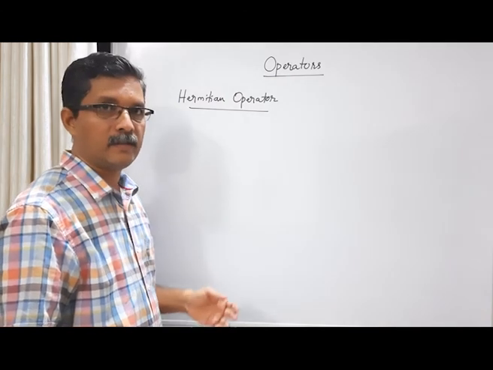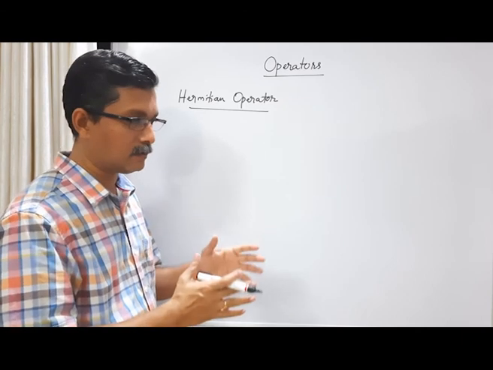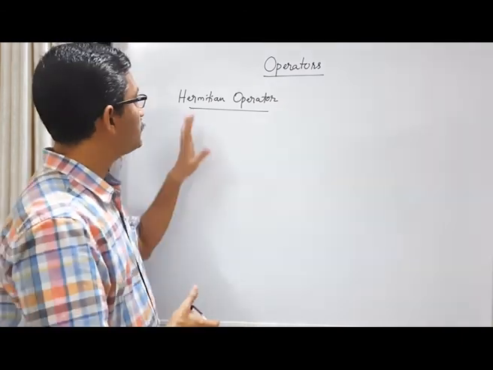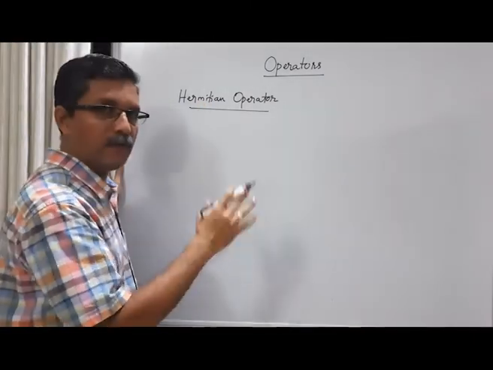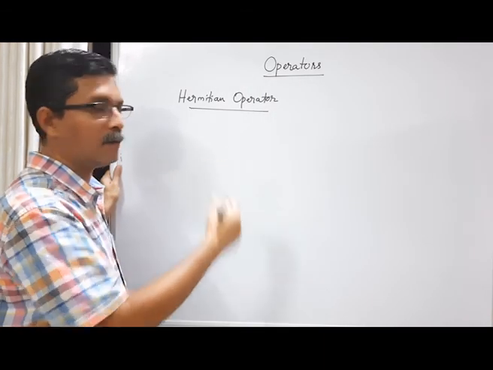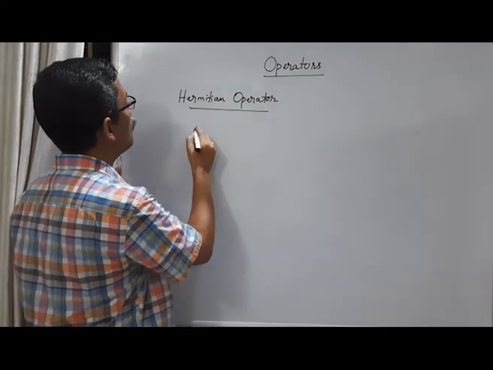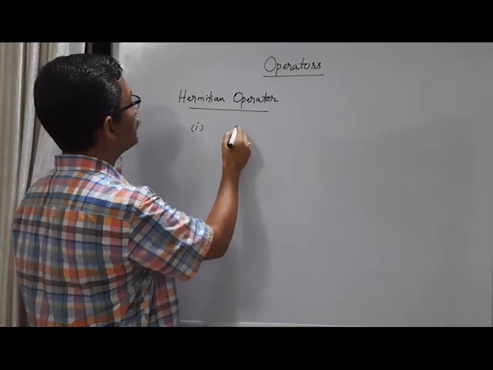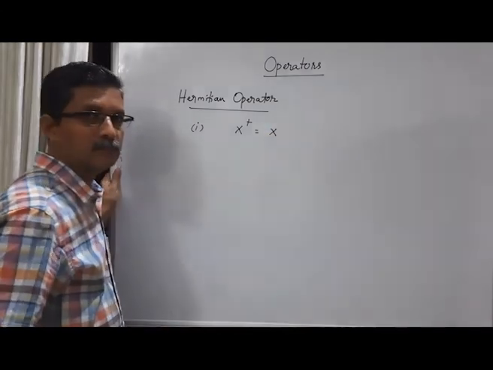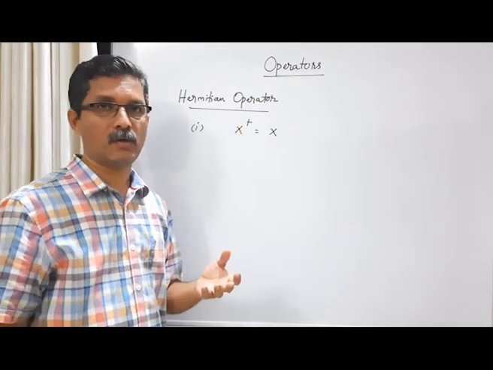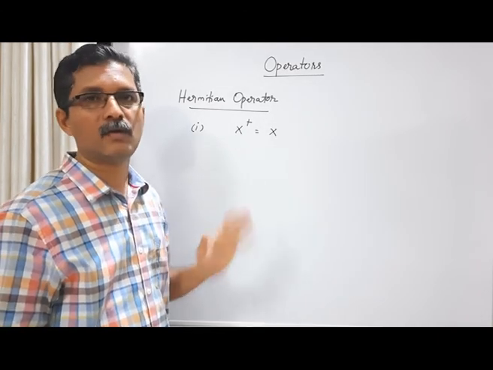Earlier we have said that every physical quantity is represented by a Hermitian operator acting on the vector space of the system. Now let us properly define what is a Hermitian operator. There are two ways of defining a Hermitian operator. These are complementary, not independent of each other. One way is to say this: X is a Hermitian operator if X dagger is equal to X. This dagger is called the Hermitian adjoint. If the Hermitian adjoint of an operator is equal to the operator itself, then X is called a Hermitian operator.